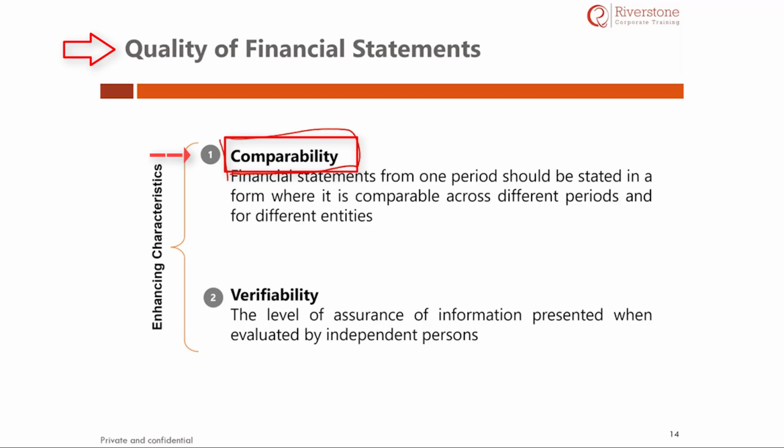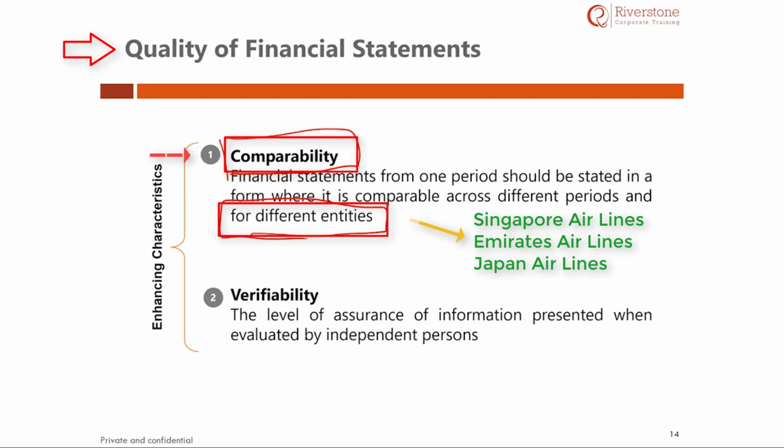In addition, the data can also be easily compared with different entities. Examples of different entities being compared can be Singapore Airlines with Emirates Airlines, or let us say Japan Airlines. We should ensure that all the data are in a way that it can be easily compared for Japan Airlines, Emirates Airlines, or Singapore Airlines across different periods or entities.